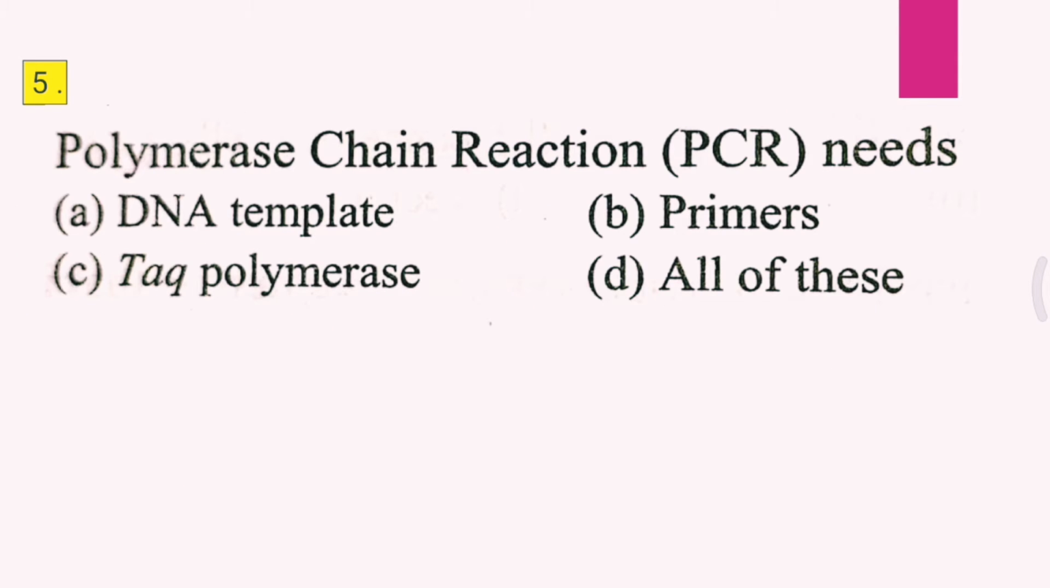Question 5. Polymerase chain reaction PCR needs A. DNA template, B. Primers, C. Taq polymerase, D. All of these. I repeat the question. Polymerase chain reaction PCR needs, and the correct answer is D, that is all of these.